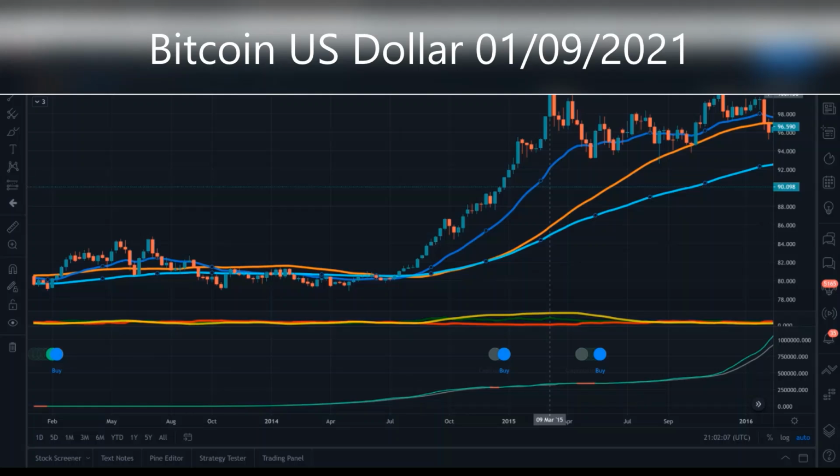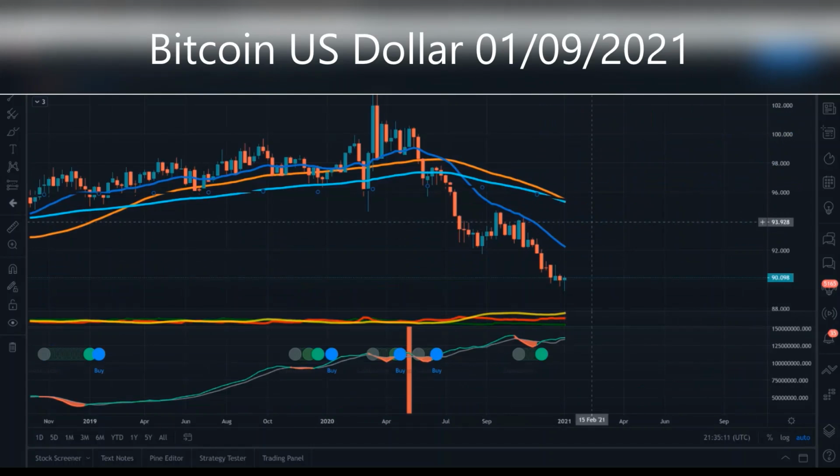So now going back, and let's see what we can make out of this. Going back to today, the US dollar price has come down all the way to 89. So this is where it was when the bull run had ended in 2017. However, before that, as we saw, it has gone even lower. So the ideal situation now would be that the dollar, if it can recover back to this blue line, it would go back and test it during a bear market. Eventually, when the bear market is over, it goes back above the EMA 21, which is the blue line. So the ideal situation right now would be that it goes back and tests it.